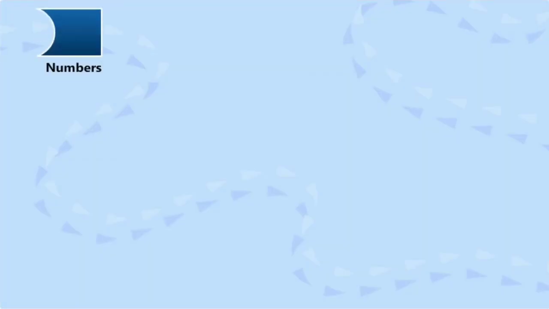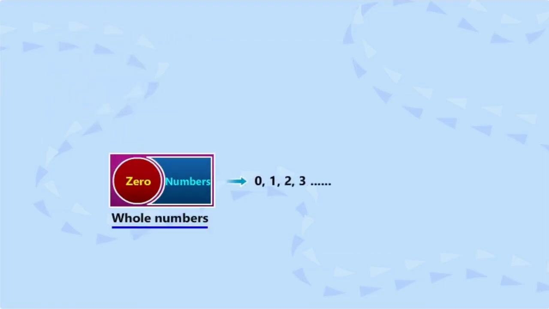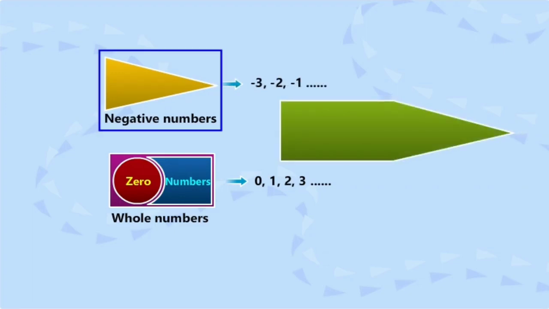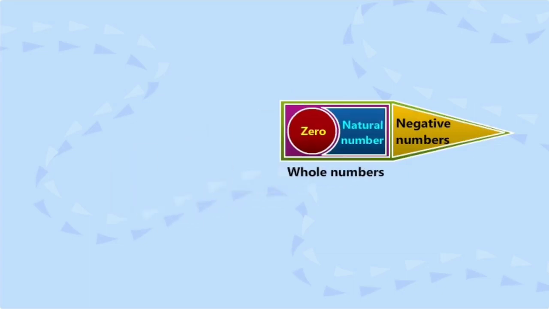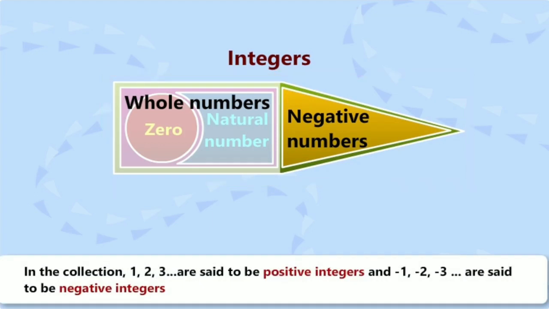We are very familiar with natural numbers like 1, 2, 3, 4, etc. Including a 0 to natural numbers gives us the set of whole numbers 0, 1, 2, 3. Now, we know that there are negative numbers like minus 3, minus 2, minus 1. When the negative numbers and the whole numbers are put together, the new collection of numbers is called integers. In this collection of integers, 1, 2, 3 and so on are said to be positive integers, and minus 1, minus 2, minus 3 and so on are said to be negative integers.